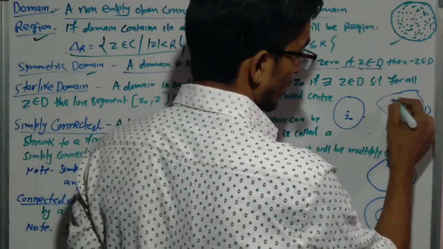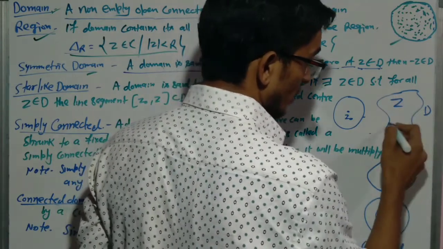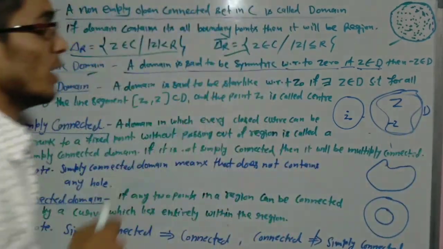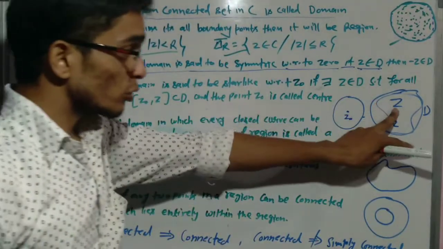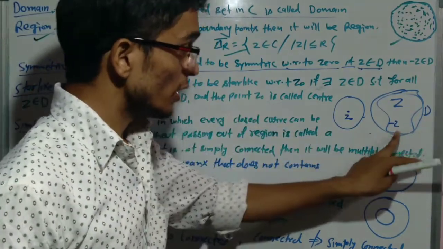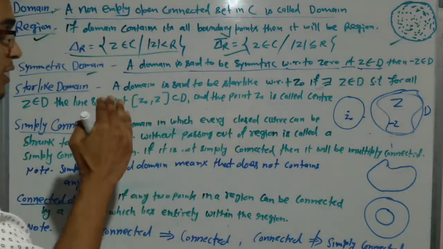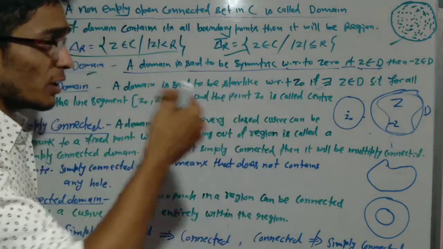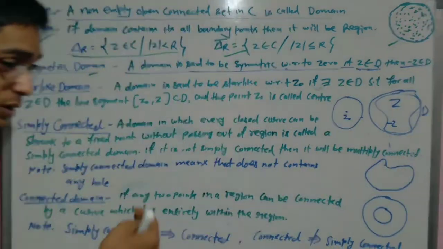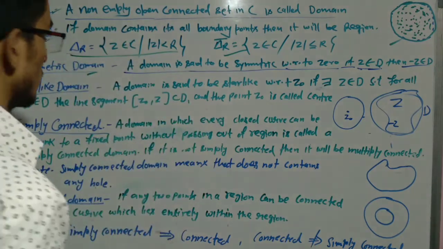If z belongs to D, then minus z belongs to D, then this domain is called the symmetric domain. If minus z belongs to D, then I can say that it is the symmetric domain. Do you understand what I say? A domain is said to be symmetric with respect to 0 if z belongs to D, then minus z belongs to D. That is all.